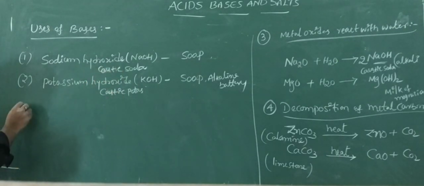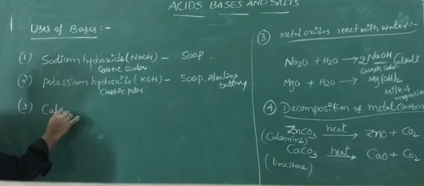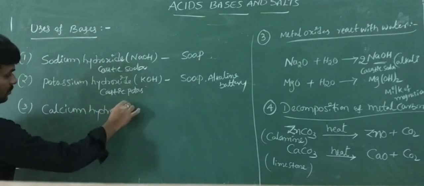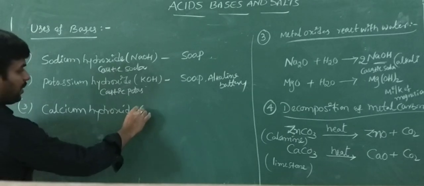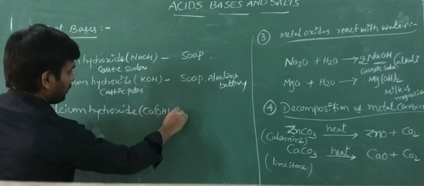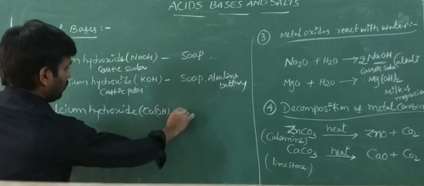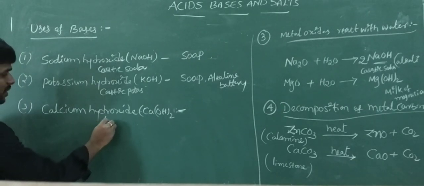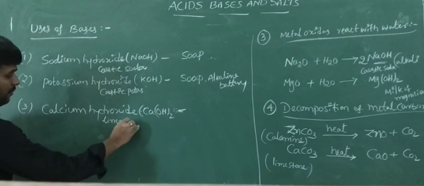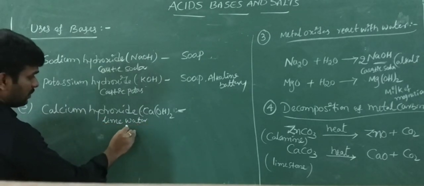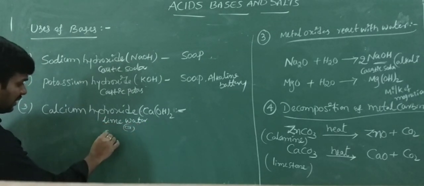Next, the third one, calcium hydroxide. Calcium hydroxide is Ca(OH)2. Its common names are lime water or slaked lime.